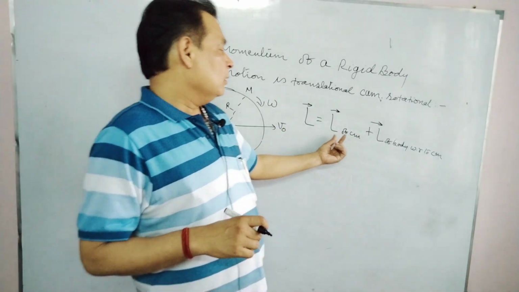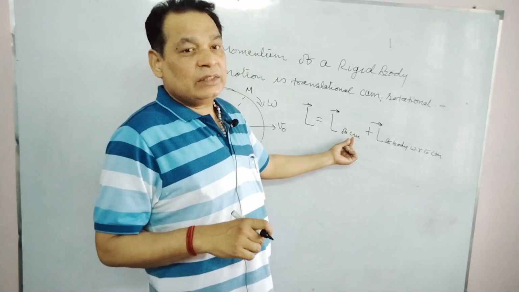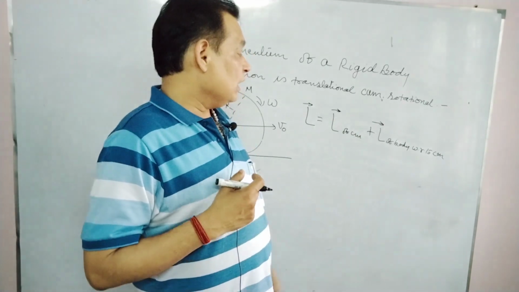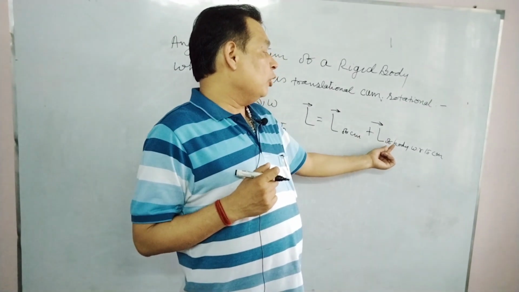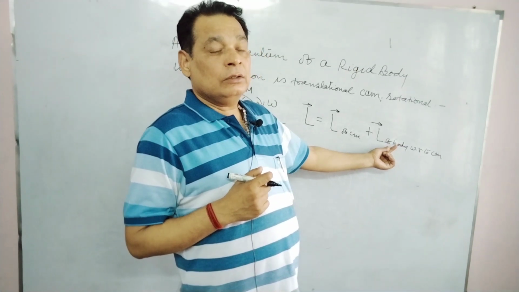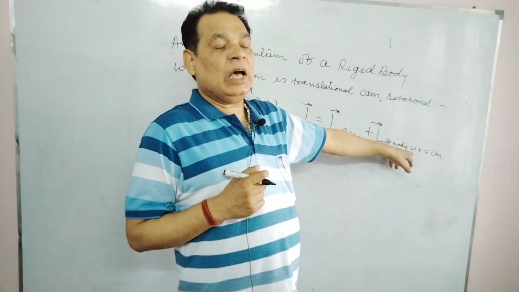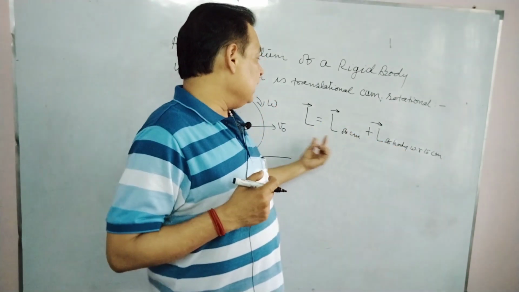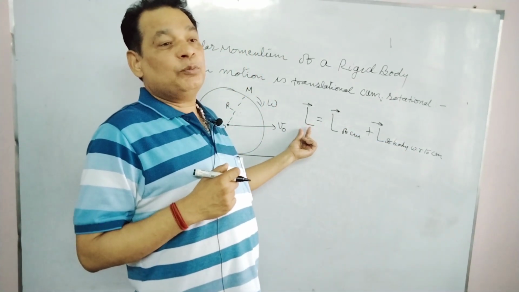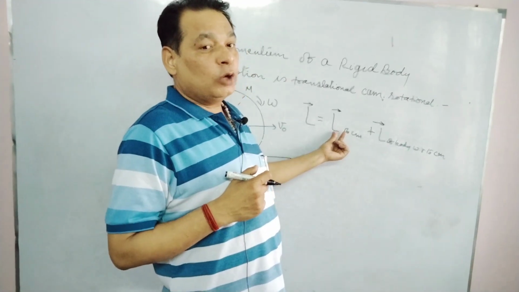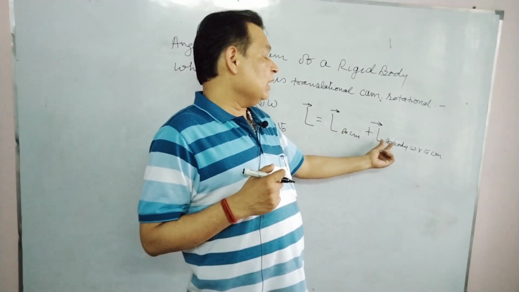And the angular momentum of the entire body with respect to the center of mass is called the spin angular momentum. So the net angular momentum about any point on the ground of a rigid body is the sum of the orbital angular momentum and the spin angular momentum.